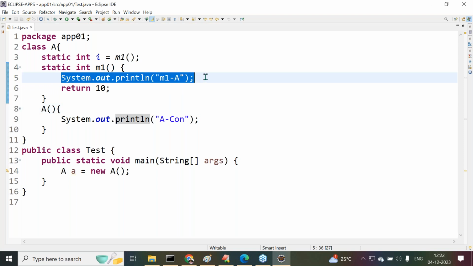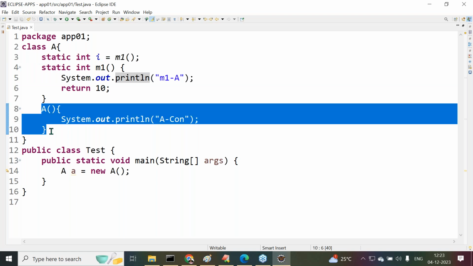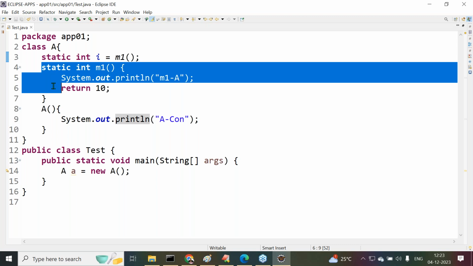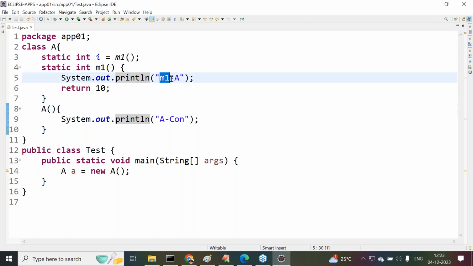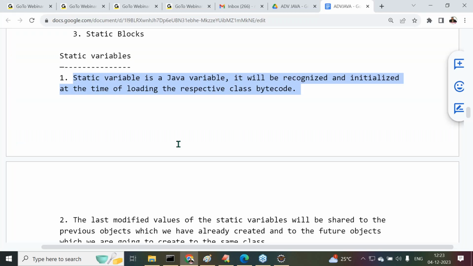Clear? All of you are getting clarity? No confusion. The only point is that the static variable is recognized and initialized before creating the object, that means before executing the constructor. While initializing the static variable, the static method call is identified, so this method will be executed. By executing this method only, we are getting the output M1A. Sir, got it or not? Right, sir. This is one simple example I'm telling you. Try to understand it clearly.